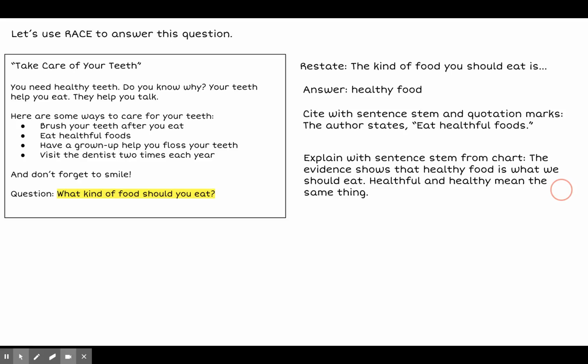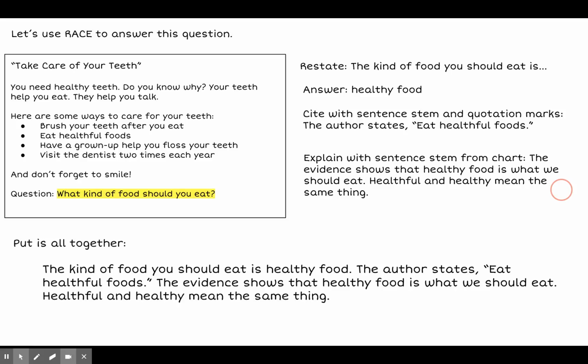So now let's put it all together. The kind of food you should eat is healthy food. The author states, "Eat healthful foods." The evidence shows that healthy food is what we should eat. Healthful and healthy mean the same thing. So that's it. That's all I have to do.